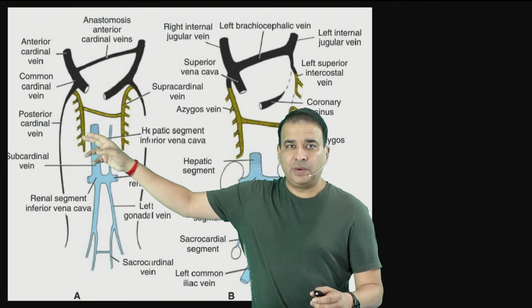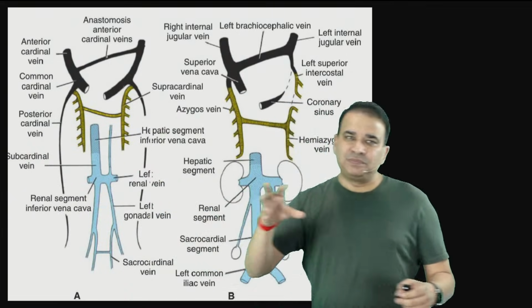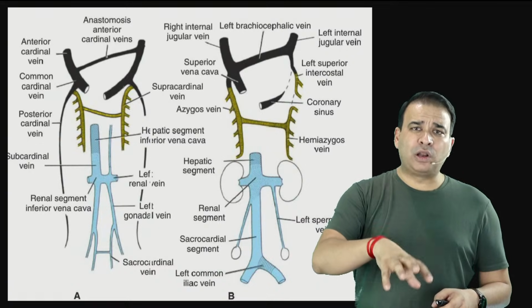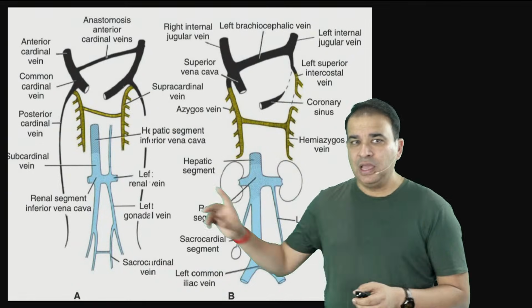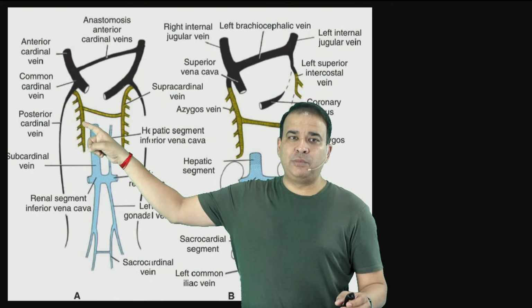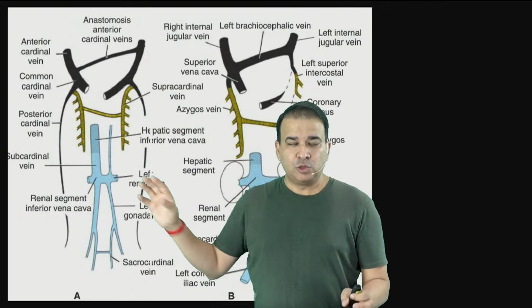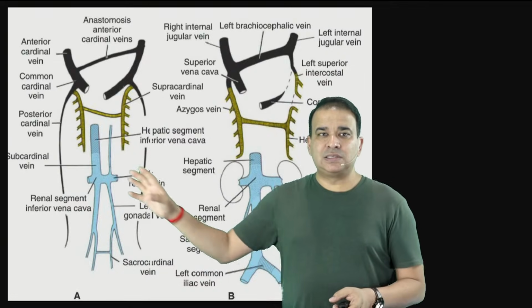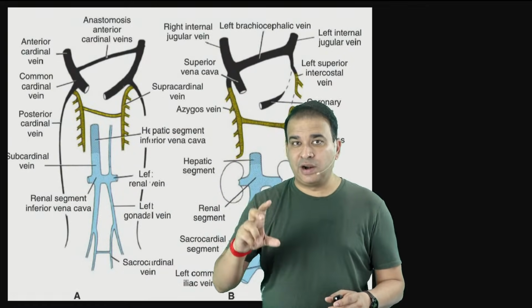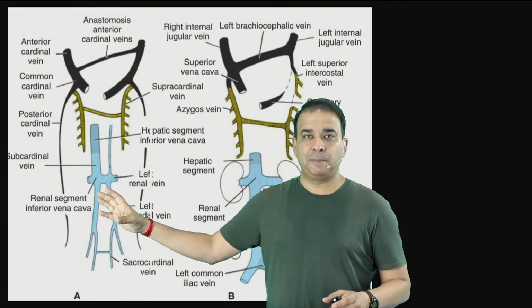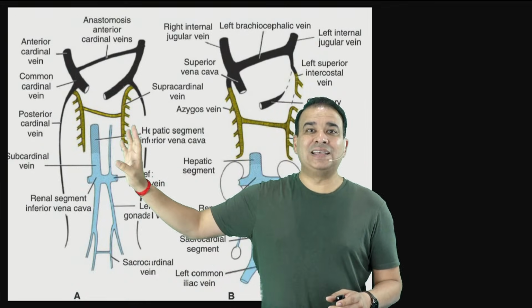We have supracardinal vein. Subcardinal vein will contribute mainly to the inferior vena cava. And supracardinal vein will contribute to the azygous and hemiazygous system. So for now, at least remember that when the word subcardinal or sacrocardinal is in front of you, sub and sacrocardinal, that is for the inferior vena cava. Supracardinal is for the azygous vein.